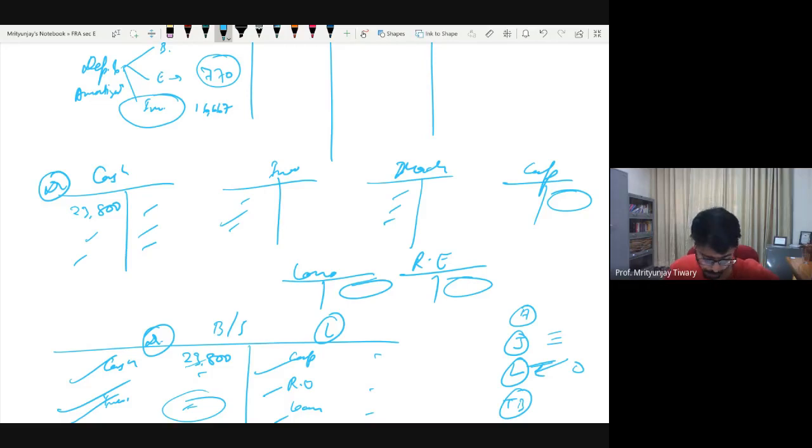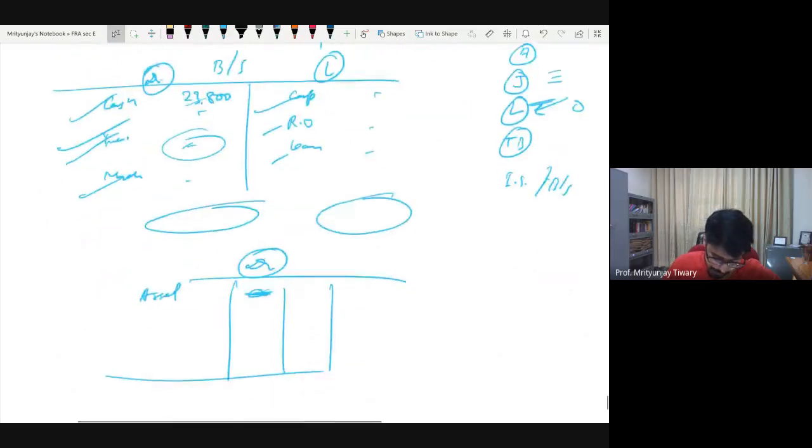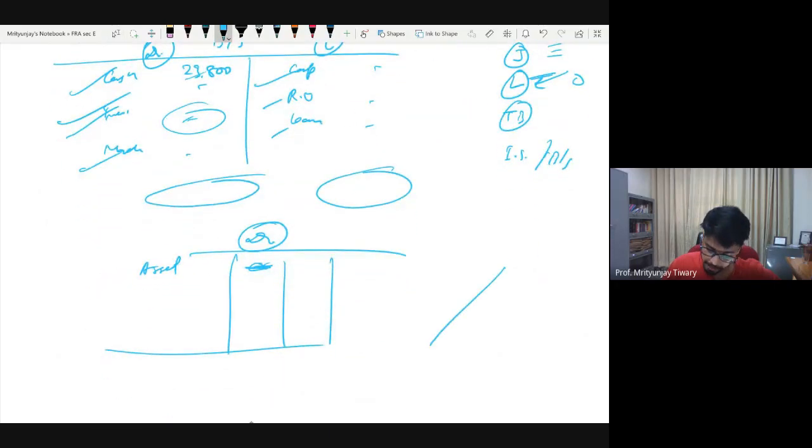Point number 2 is about accumulated depreciation. As I have told you earlier, depreciation can be provided in two manners. One is you can subtract it from the value of the asset itself, machinery, land, building, whatever. And the other is you can leave these assets as they are and transfer everything into a new head called accumulated depreciation. Now, which one should you follow? If the illustration has already told you a method, then follow the same method.